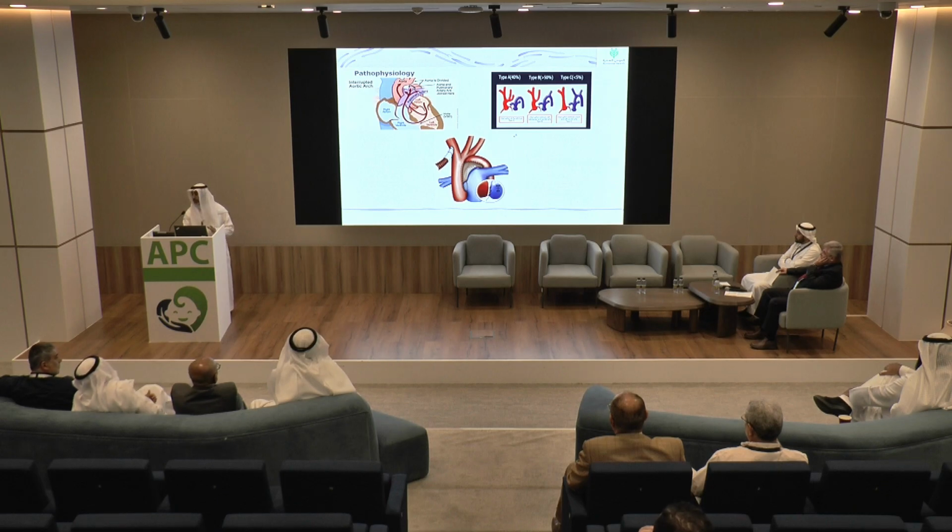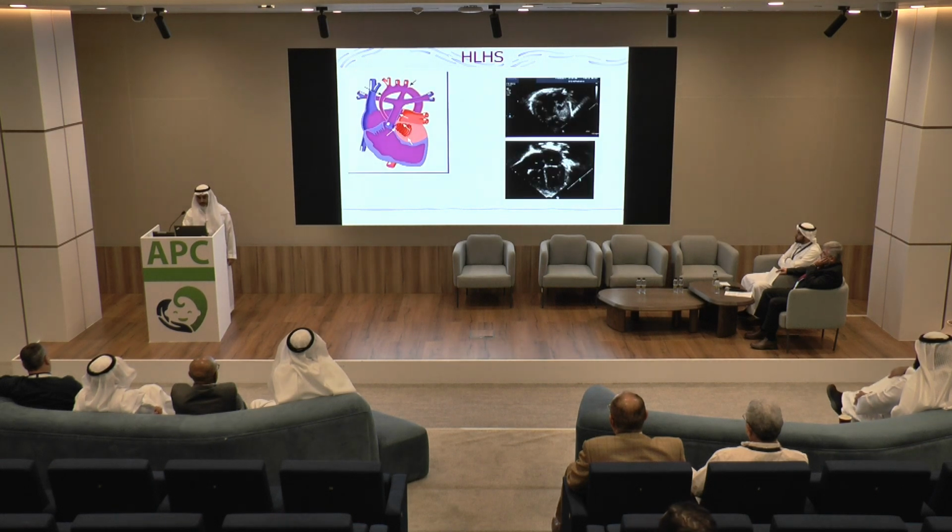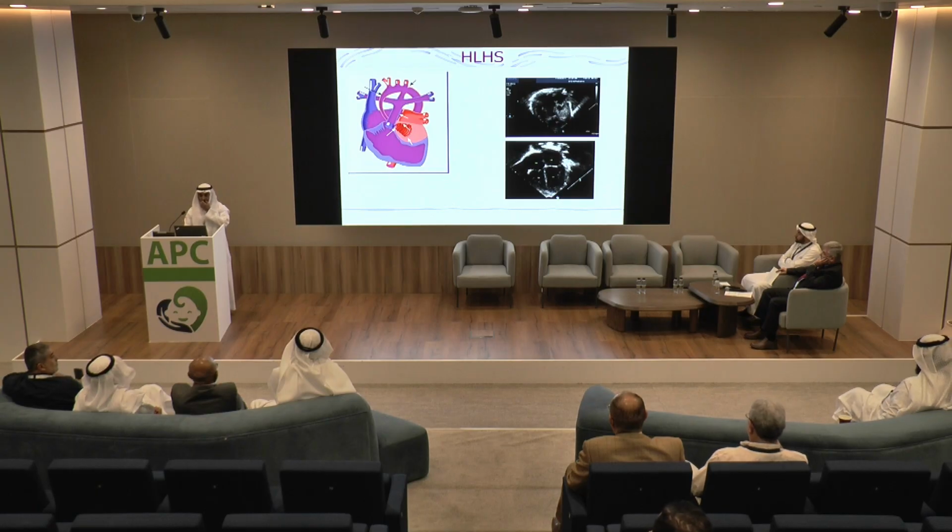So the treatment for interruption, again, immediate treatment: start prostaglandin to keep the ductus open. And the definitive treatment is referral for surgery, and they will do anastomosis between the distal and proximal arch. In hypoplastic left heart syndrome, it's a bit more complicated, but the initial management will be the same. And now most of the centers are shy to operate in